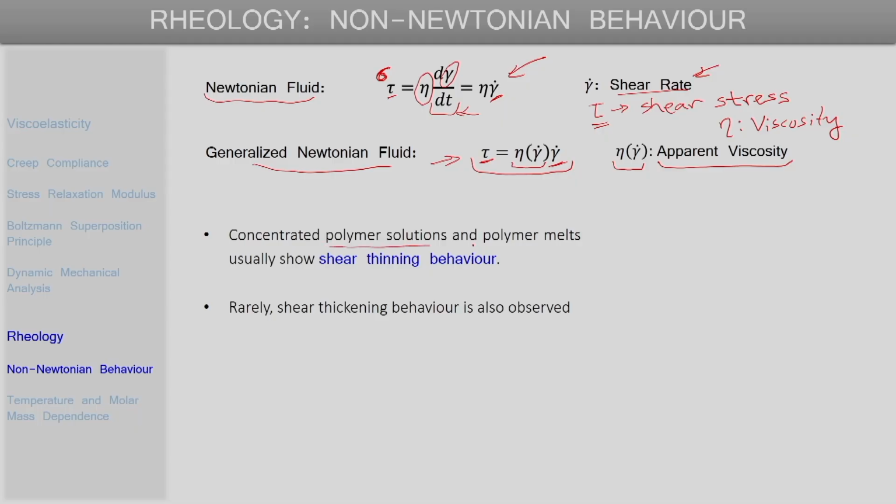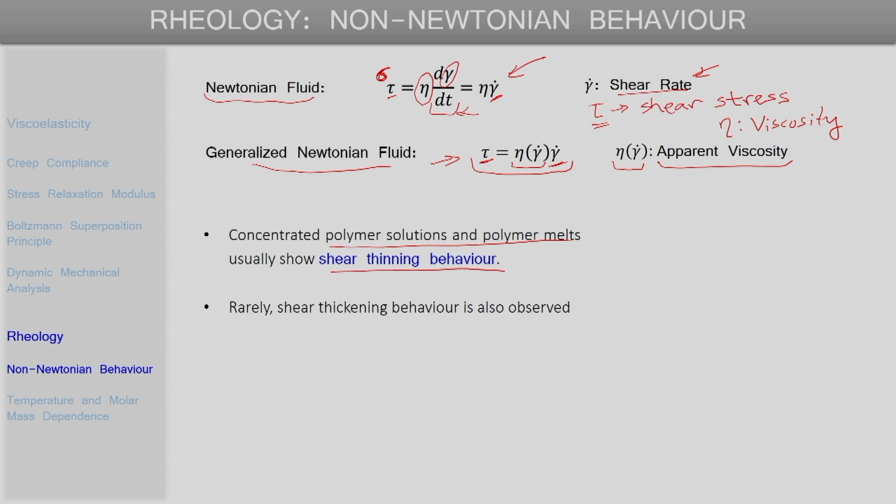For polymeric fluids, such as polymer melts, the non-Newtonian behavior that is typically observed is of the shear thinning kind. Concentrated polymer solutions and melts typically show shear thinning behavior. In rare cases, shear thickening behavior can also be observed for some polymeric liquids, but mostly shear thinning is observed, so we will focus on it.